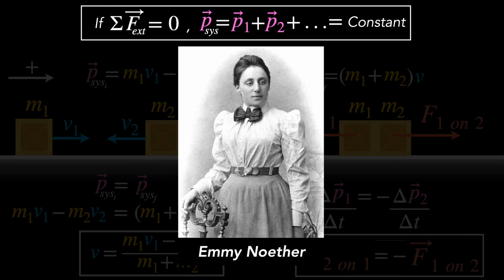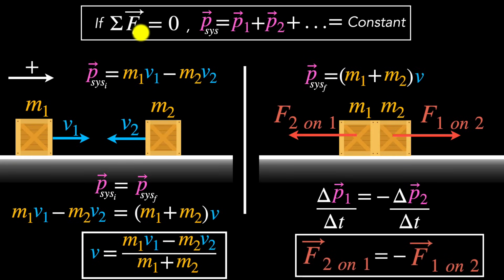Anyways, the long story short, whenever the net external force on a system is zero, the momentum of that system must remain the same. It's one of the most powerful principles in physics, applicable at almost every level, but especially useful for us during collisions or explosions.